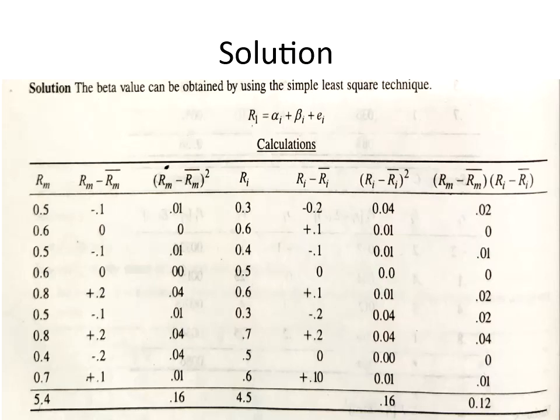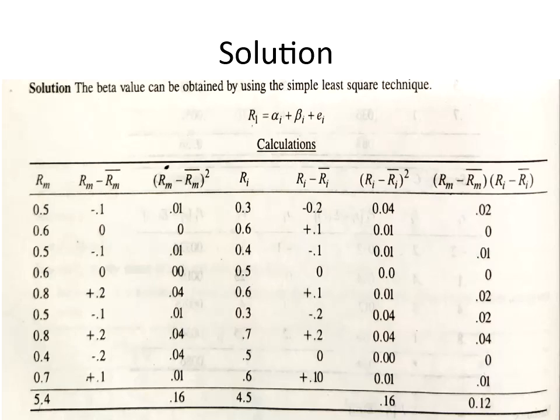So first, what I've written is RM, that is index return, 0.5 to 0.7. The summation of RM is 5.4. Next is RM minus RM bar, which is in the second column: minus 0.10, minus 0.10, plus 0.2, minus 0.1, plus 0.2, minus 0.2, and plus 0.1. In the third column, I am squaring the second column. So I get the summation of RM minus RM bar whole square equal to 0.16.